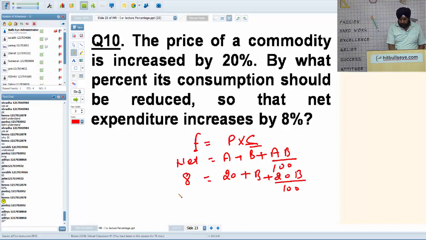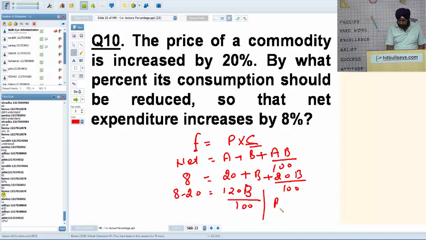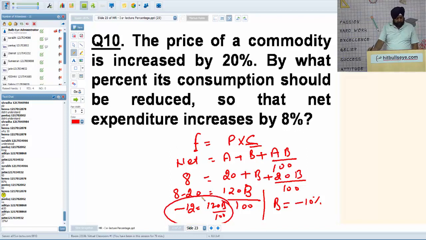So it's 8 minus 20. It's 120 B by 100. So that gives us B as minus 10. Is it okay? I repeat, A is 20, net change is 8, you have to find B. So minus 12 is 120 B by 100, which gives us the answer B as minus 10. Is it okay? May we proceed with the profit and loss?